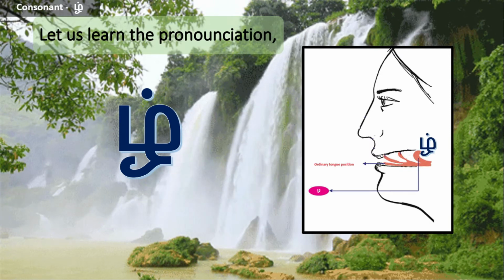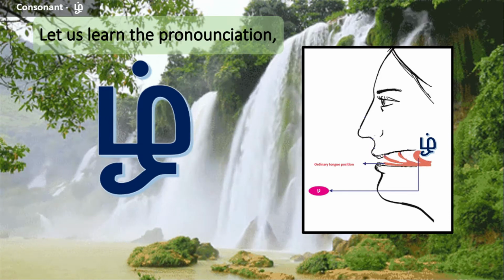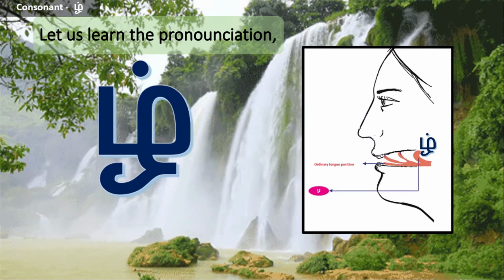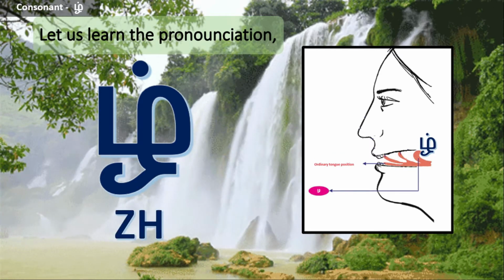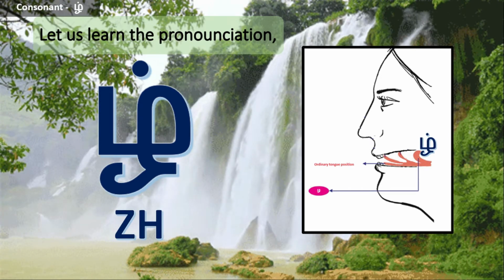Repeat after me. Zha. Zha. Very good. So that is the method of pronouncing Zha. There is no equivalent in English, so we use the letters Z and H to denote it. So ZH means Zha.